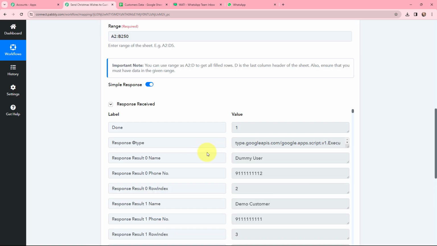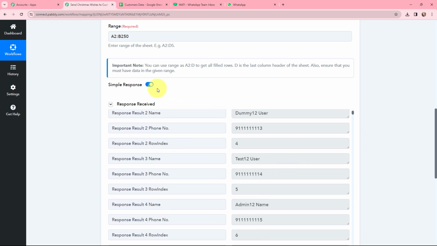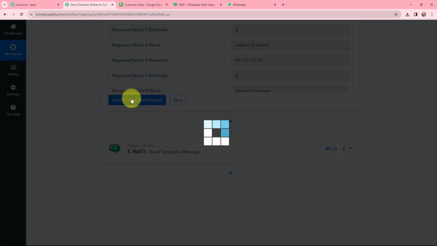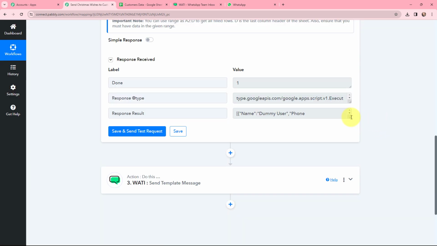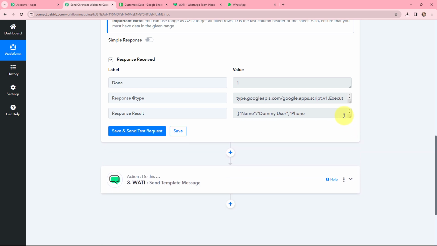Here you can see I have received a response. Over here, the response is in a very distorted manner. So now here I'm going to toggle off this button and go to advanced format. Once I've done this, here I'm going to click on Save and Send Test Request. Now in the response received, you can see that I have received the response in an array format.